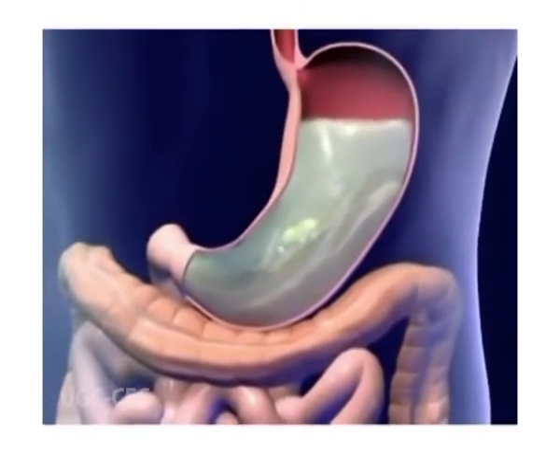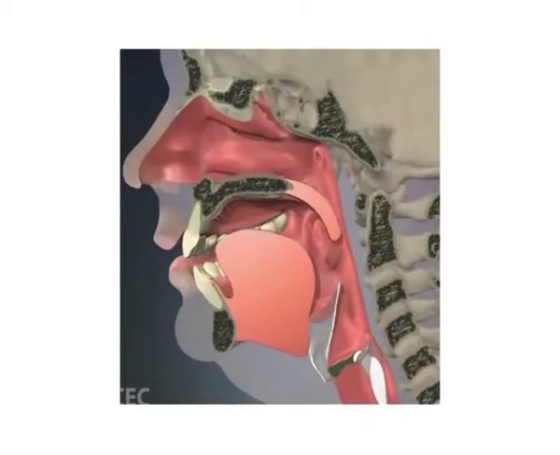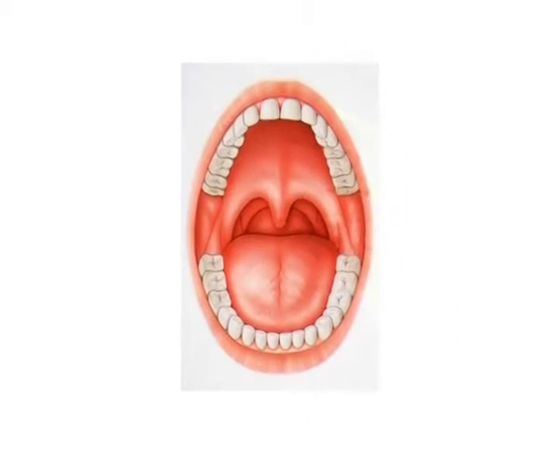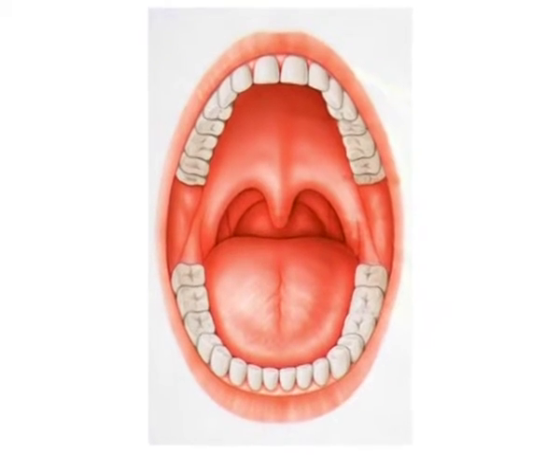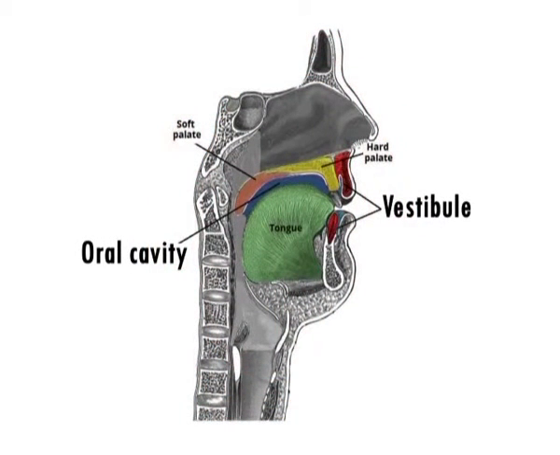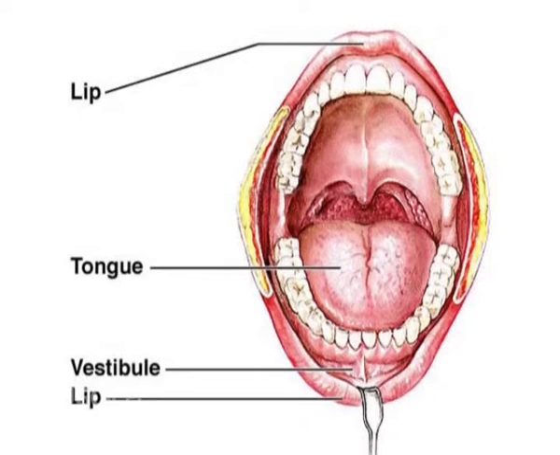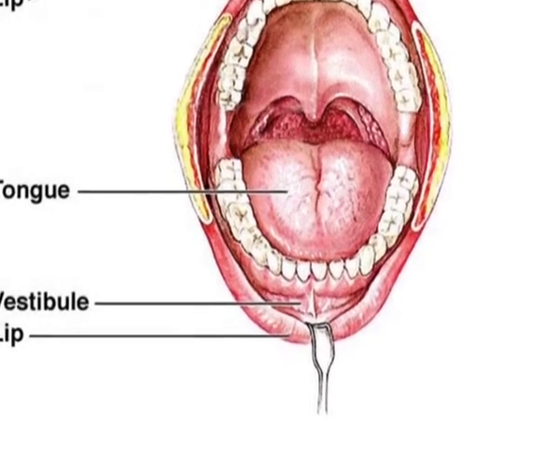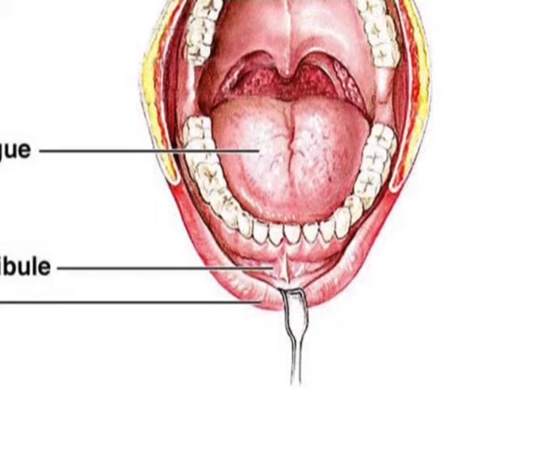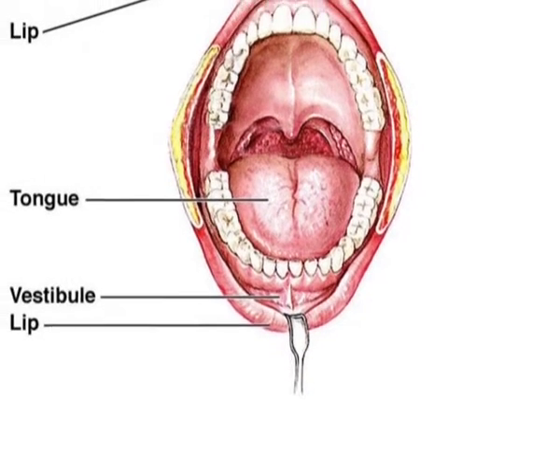The mouth also plays a major role in the production of speech through the movements of the tongue, lips, and cheeks. Mouth has two regions, number 1 vestibule and number 2 oral cavity. Number 1, vestibule. The vestibule is a slit-like space bounded externally by lips and cheeks and internally by the gums and the teeth.